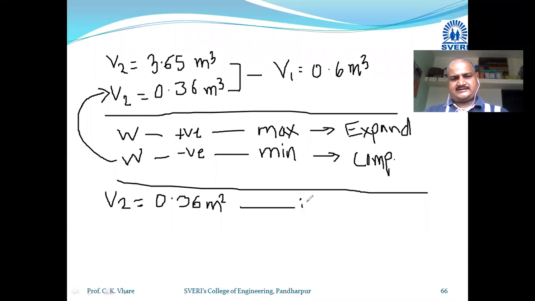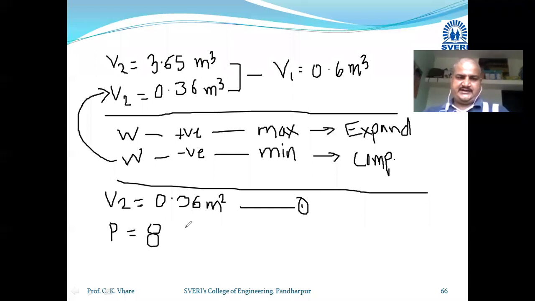Now they have asked one another thing also. They have asked us to calculate the pressure. How can we calculate the pressure? What is the formula to calculate P? The formula to calculate P is given in the problem: 8 minus 4V.